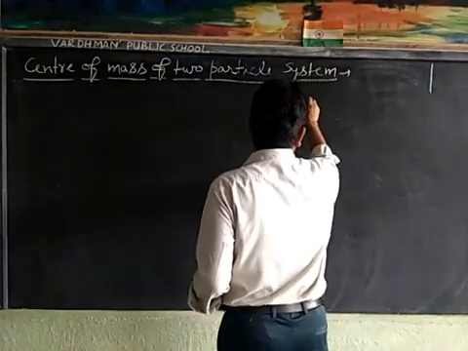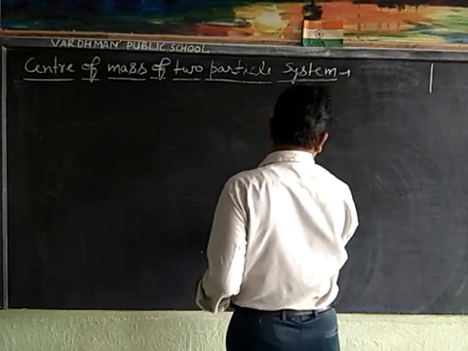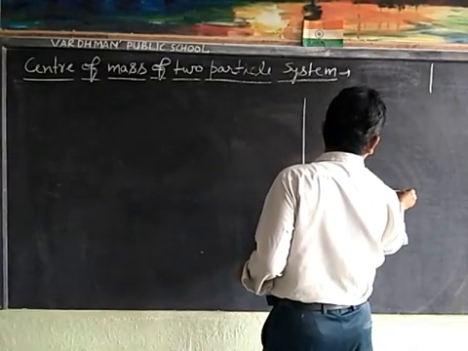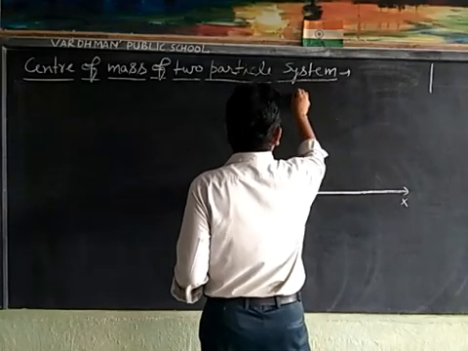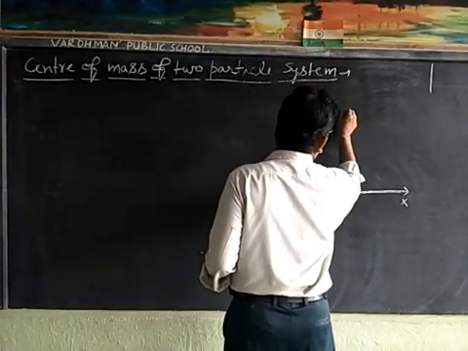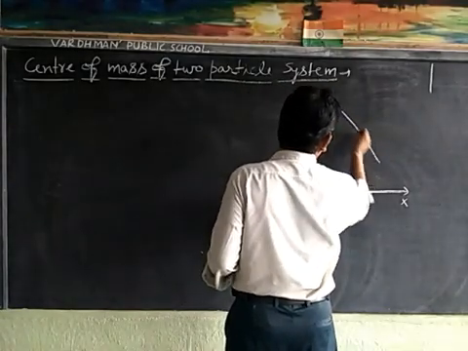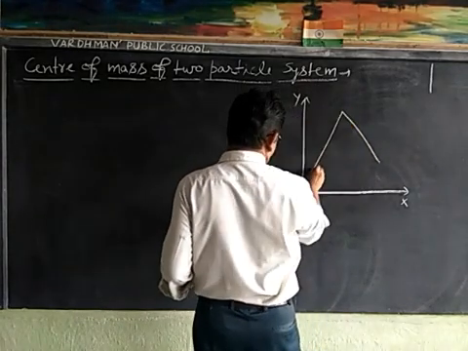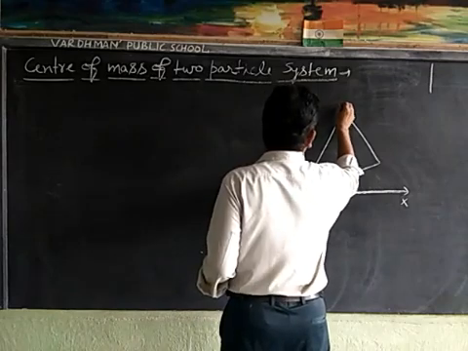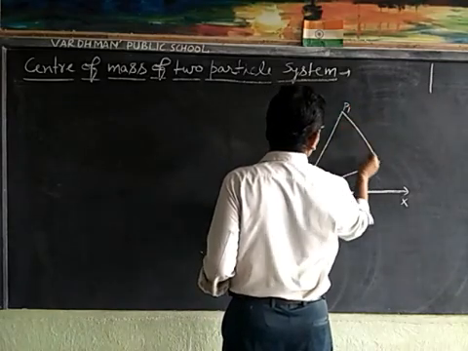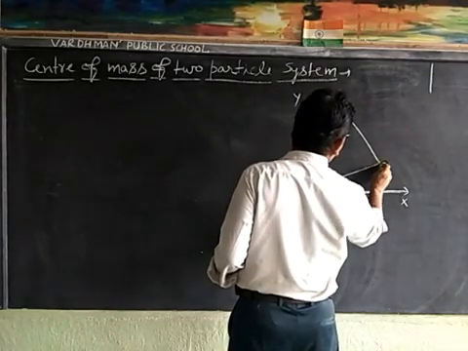First we draw the diagram. This is x-axis and this is y-axis. Now consider two particles P1 and P2.